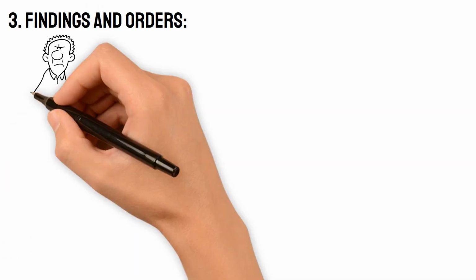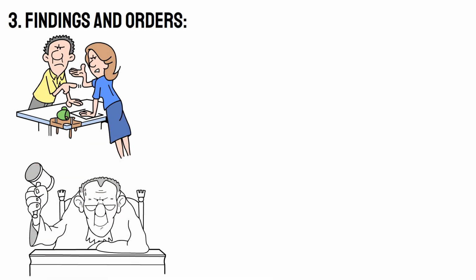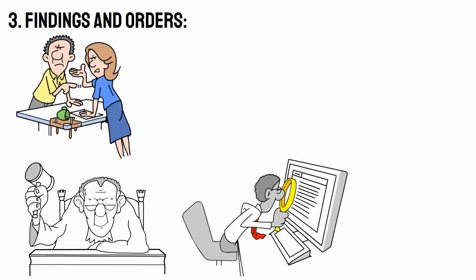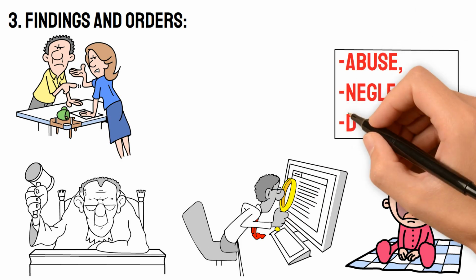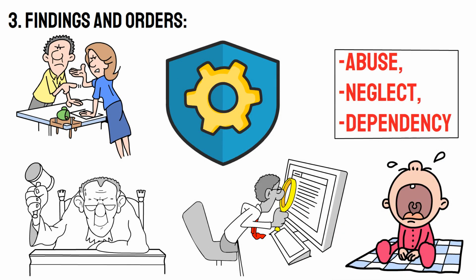3. Findings and orders. After considering the evidence and arguments presented at the hearing, the court issues findings of fact and conclusions of law regarding the allegations in the petition. If the court determines that the child is within its jurisdiction due to abuse, neglect, or dependency, it may issue various orders to address the child's safety and well-being.